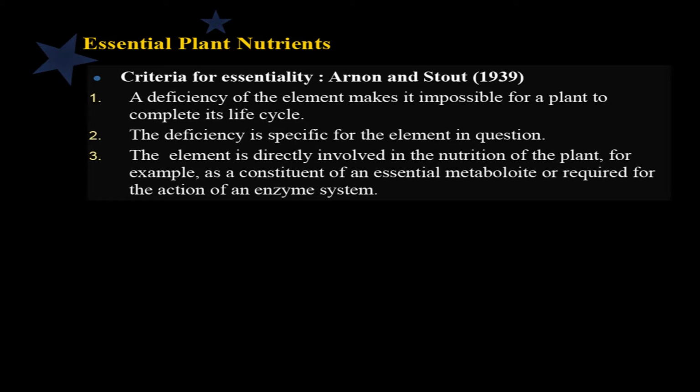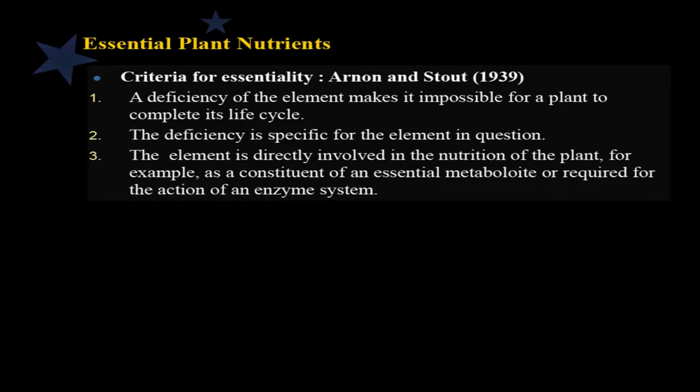it will be an essential nutrient. Number two, the same element must pass the second criterion, which is that the deficiency is specific for the element in question. It means if the deficiency of element A is there, then it can be corrected only by providing element A. Deficiency of element A cannot be substituted or replaced by element B. So, therefore, the deficiency is specific for the element.